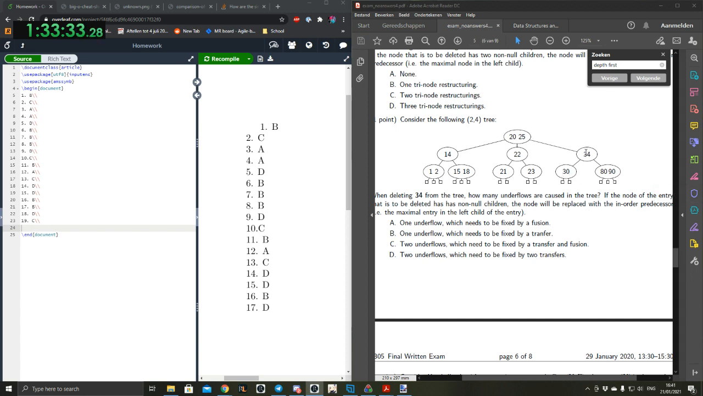So this one gets deleted. This one goes there. That's a transfer. But then we still have an underflow because 30 has no value. Yeah, because the 30 has no left child and it's a 2-4 tree. So there needs to be between 2 and 4 children, and now there's only 1. Is that correct, what I'm saying? Well, if you put 30 in the top tree, in this one, yeah, then this is difficult.